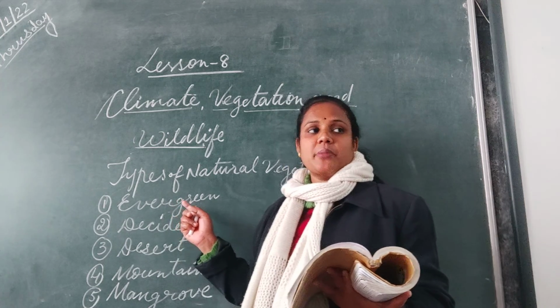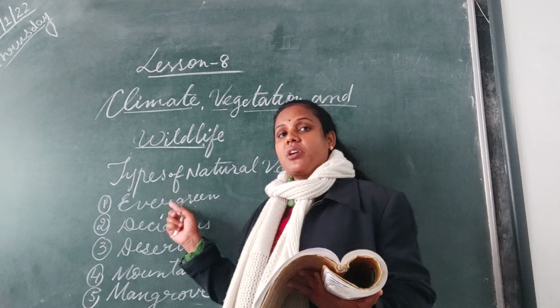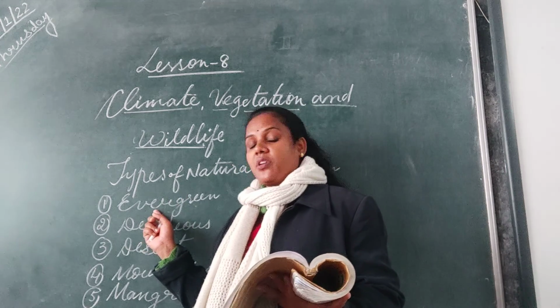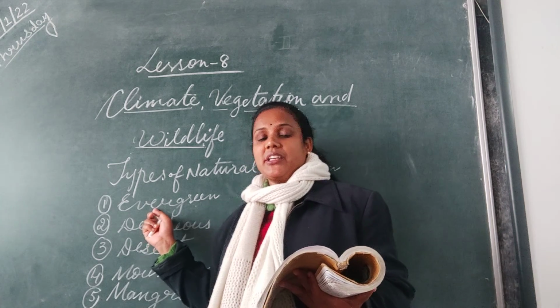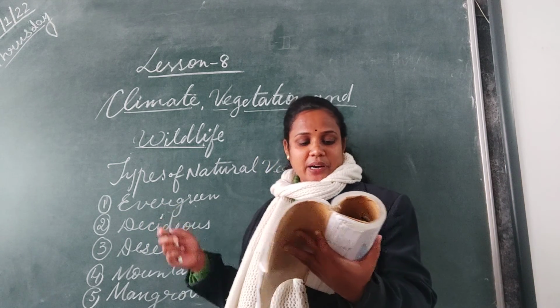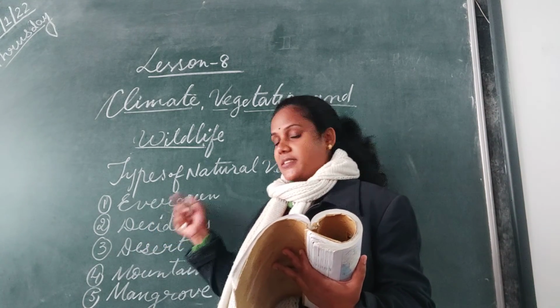So the main things to remember about evergreen forests is they remain green throughout the year because they get a lot of rainfall. Rainfall how much? 200 centimeters and above. In India we have the Andaman and Nicobar Islands and Western Ghats, those areas.